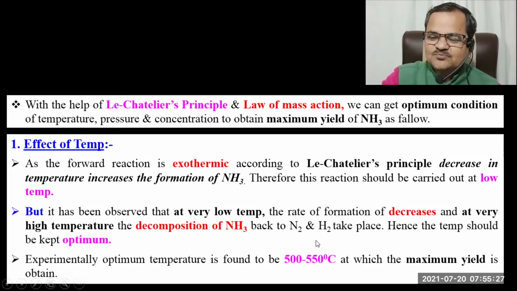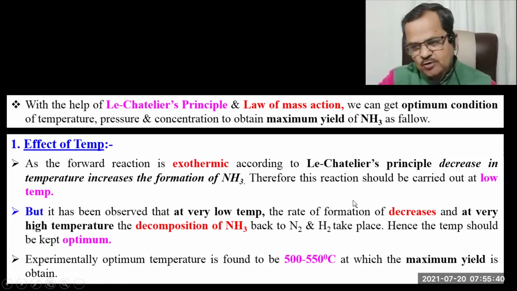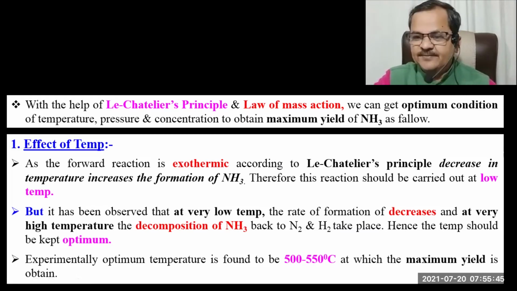That's why we have to experimentally determine the optimum temperature at which the reactants will react to give maximum yield. It should not be too low a temperature and it should not be too high a temperature.